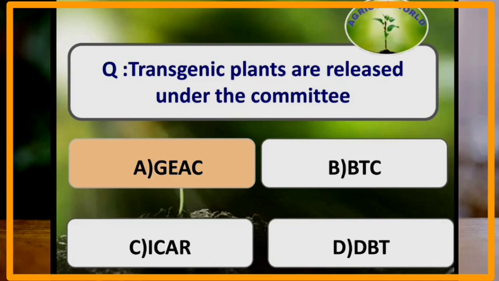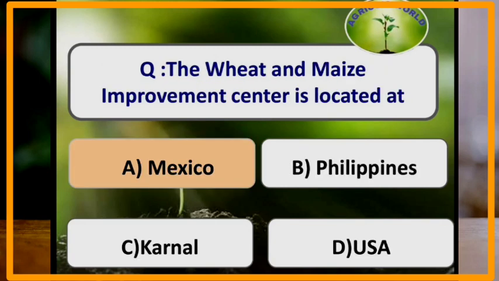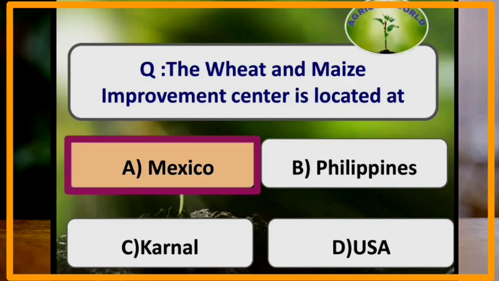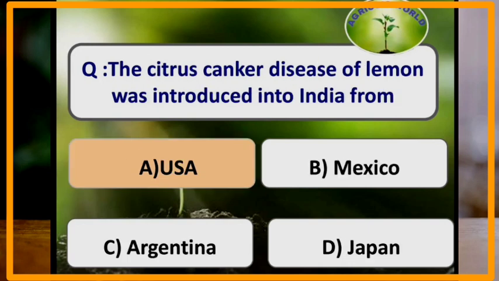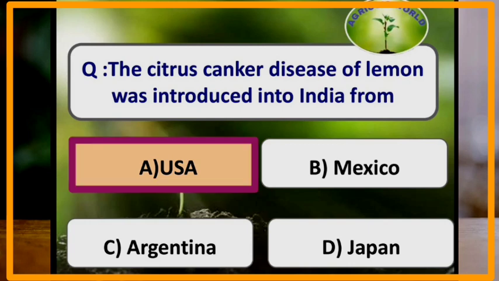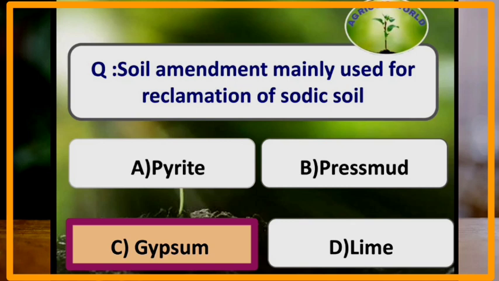Transgenic plants are released under the committee Genetic Engineering Appraisal Committee. The Wheat and Maize Improvement Center is located at Mexico. Citrus canker disease of lemon was introduced into India from which of the following country? Citrus canker disease of lemon was introduced into India from USA. Soil amendment mainly used for reclamation of sodic soil is gypsum. Lime is used for the reclamation of acidic soils.